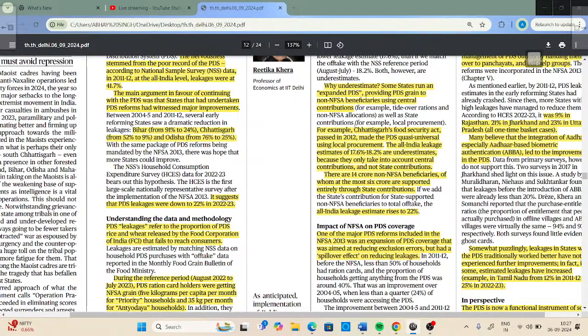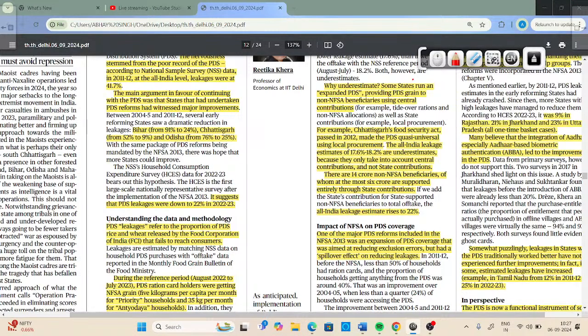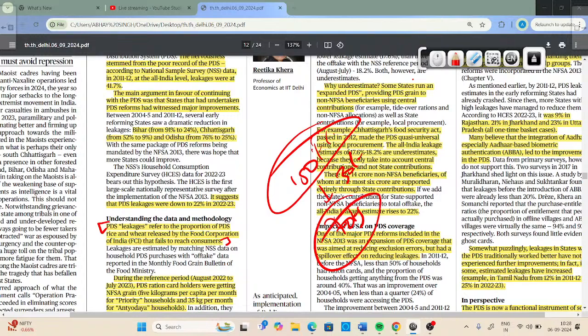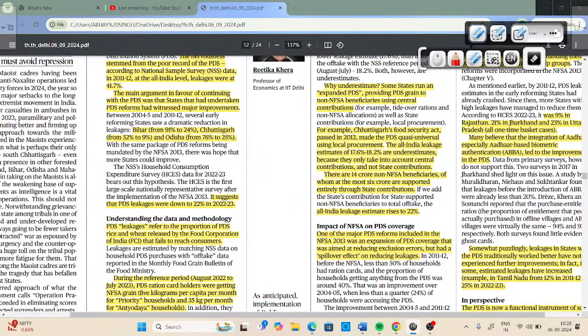Now we have already done the meaning of leakages, but I am explaining it again with one objective because it is important. Leakage means that out of whatever grain the Food Corporation of India is releasing, the difference between that and what actually reaches is your leakage. Because of intermediaries, logistics, and climatic conditions, that much grain did not reach. If the Food Corporation of India released 100 kg of grain and only 70 kg reached the beneficiary, then 30 kg is the leakage. So this is the meaning of leakage when we talk about the public distribution system.